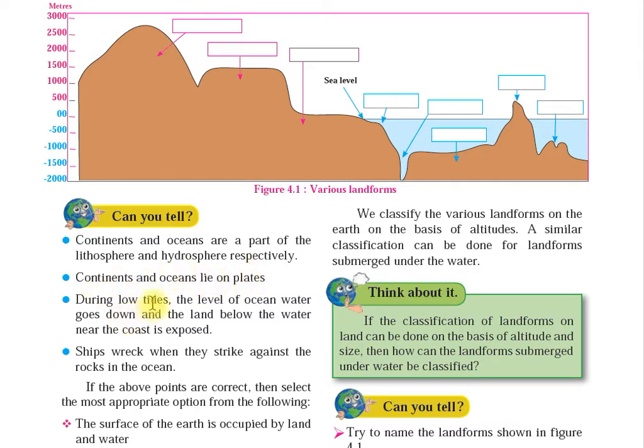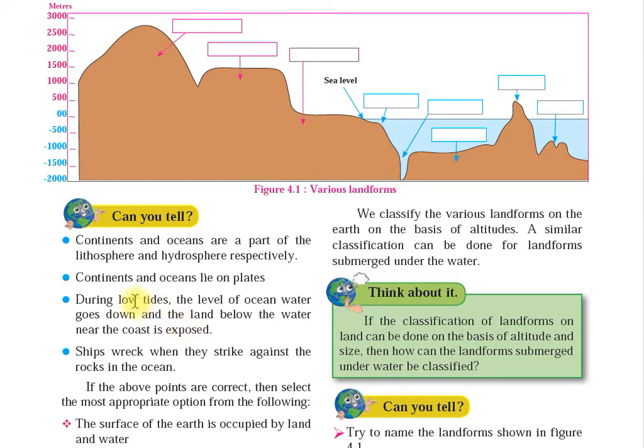During low tides, you know, when you see the sea or when you go to Aksa beach, you can see tides. Sometimes there are low tides: the level of ocean water goes down and the land below the water near the coast is exposed. You have low tides and you have high tides. In high tides, sometimes the sea water comes out of the sea. But when the tides are very low, the land near the coast is exposed. Exposed means we can see it.